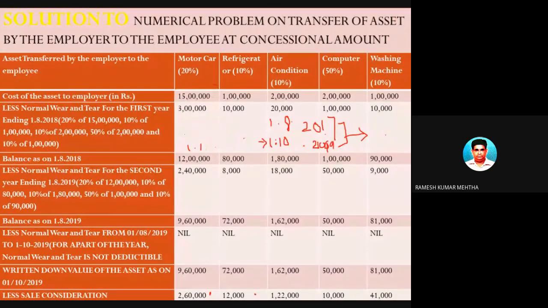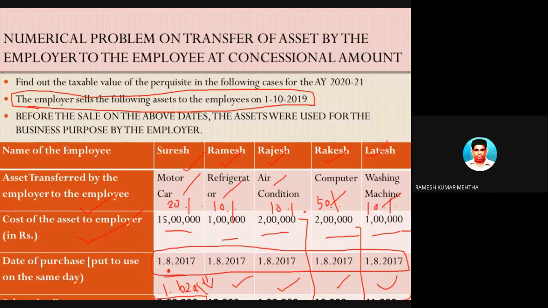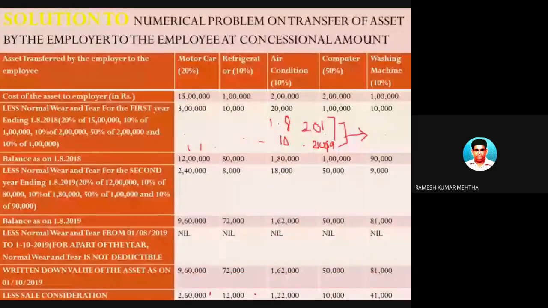Let's do it. Okay. So I will just rewrite 110. So from 1/8/2017, in all the cases, the dates are same. The purchase dates are same, and for all the assets which are being sold, the selling date also is same. The date of sale or the transfer is also same.